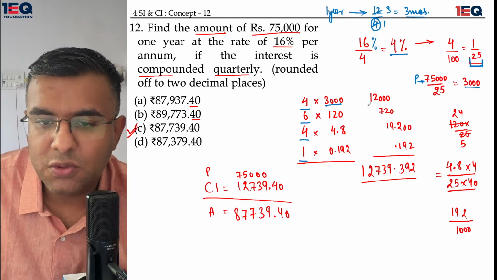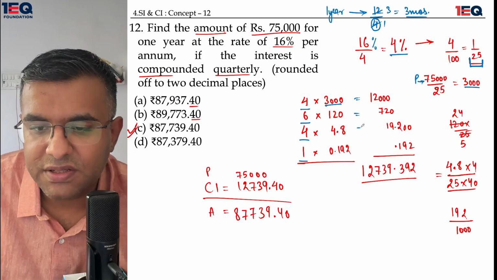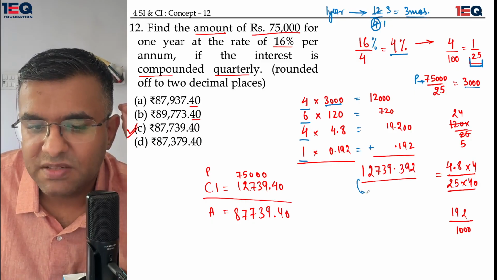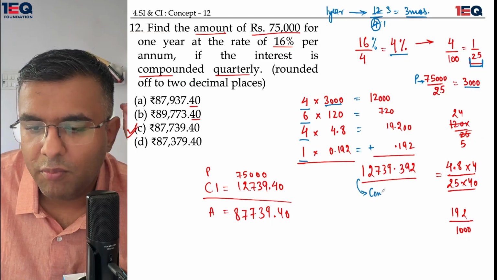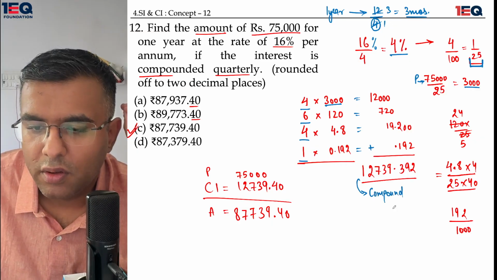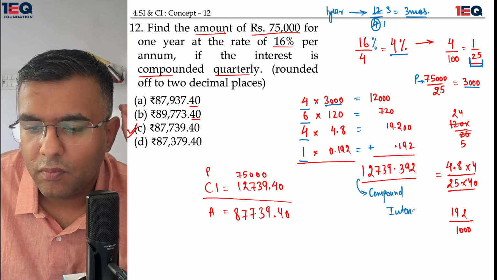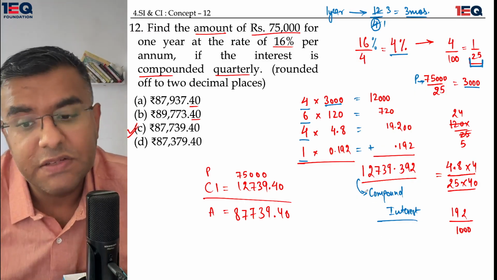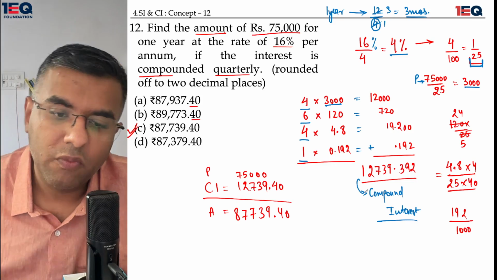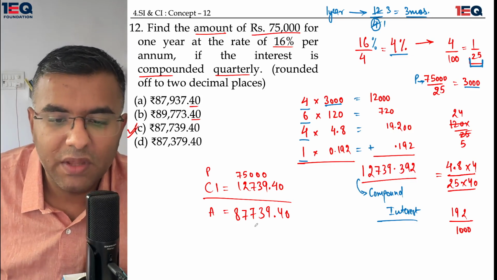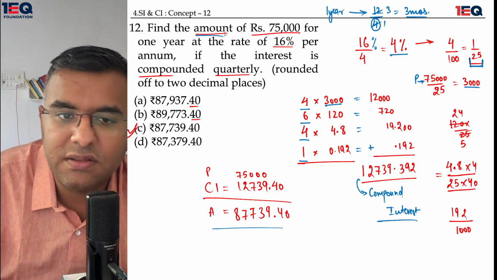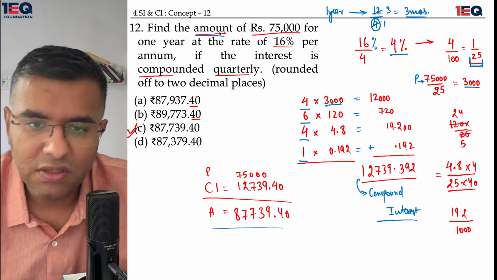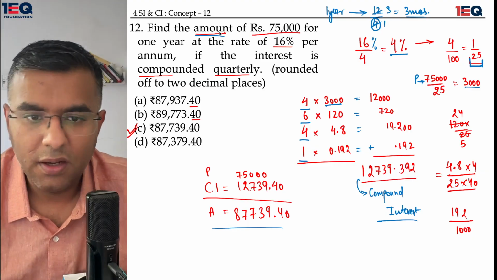Okay, so in this situation I have just done simple multiplications, and in the end over here I've done a simple addition. This brings me to a point where the compound interest has been found. As we have the compound interest with us, what do we need to do? We need to add that compound interest to the principal. That would give us the final amount that has been asked in the question. Okay, I hope you understand it very well now. If you still have doubts, do write in the comment section. Okay, I'll be moving on.